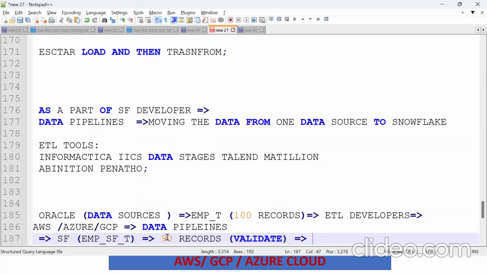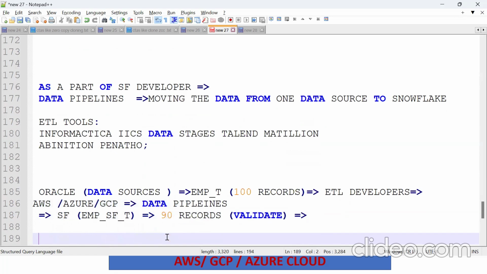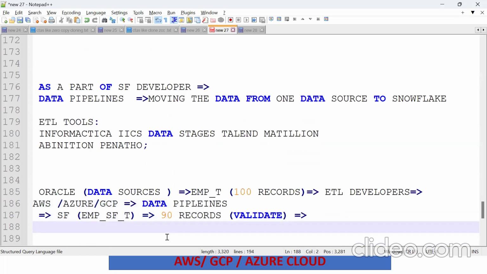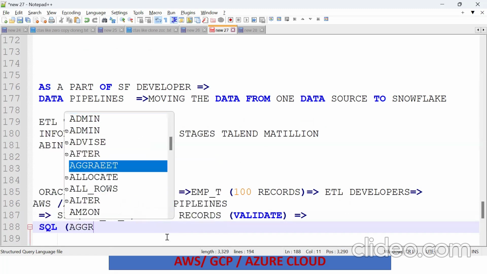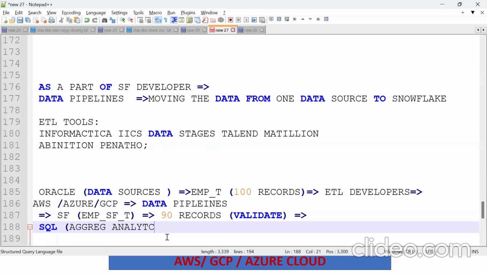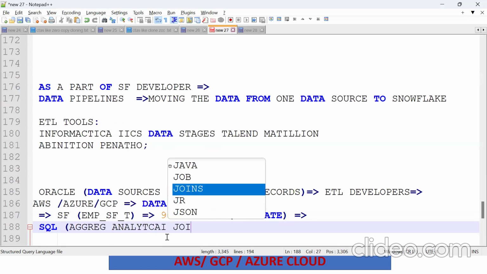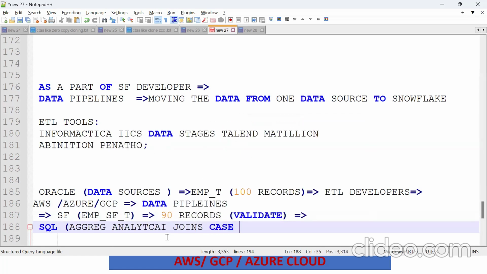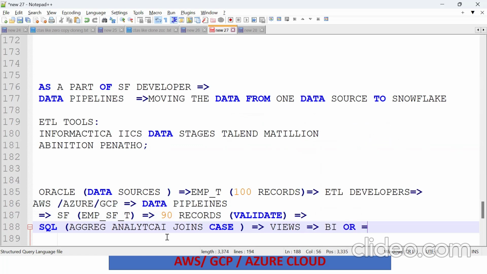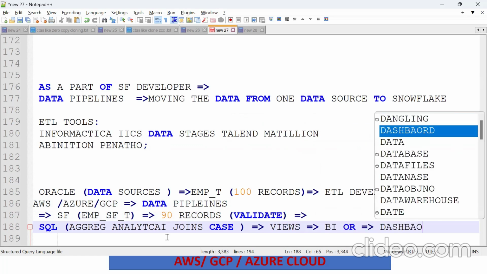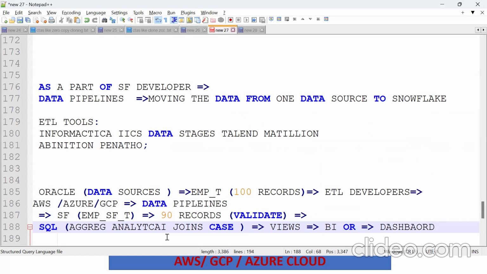Now that we have brought the data, how do we transform it? With the help of SQL: aggregate functions, analytical functions, joins across multiple tables, conditions, CASE. Ultimately, we create views on top, which the BI and reporting people use to create dashboards so they can analyze this data.